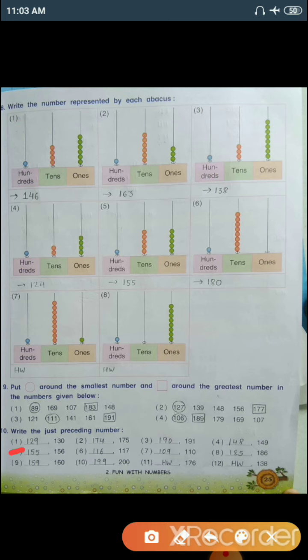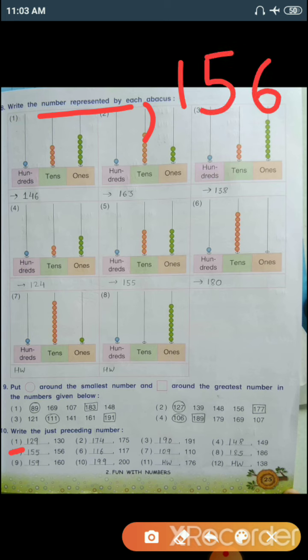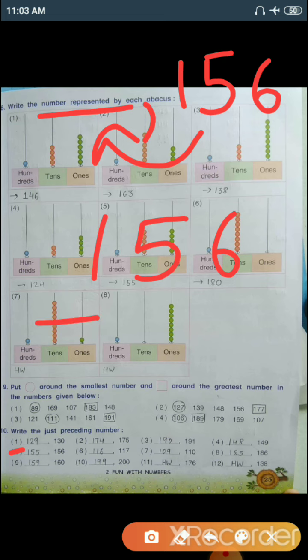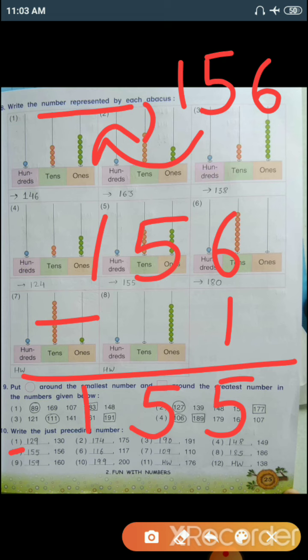Next question number 5, dash, comma, 156. For finding the before number of 156 we need to subtract 1 from 156. So 6 minus 1, 5. 5 as it is and 1.